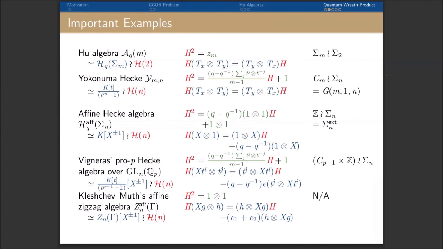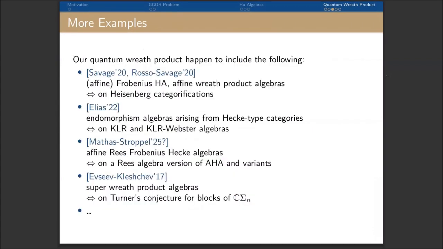You can go further from the affine Hecke algebra. For example, Wang's rho-p Hecke algebra over this p-adic group is also a quantum wreath product. Also, it doesn't have to start from a group algebra. For example, Khovanov-Lauda's affine zigzag algebra is a quantum wreath product. The list doesn't stop here. Our quantum wreath product happens to include the following important algebras in these papers.